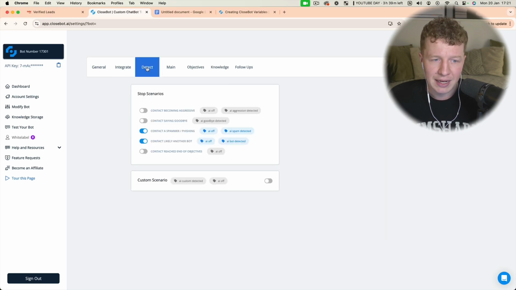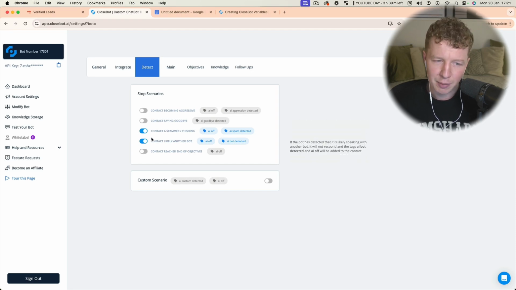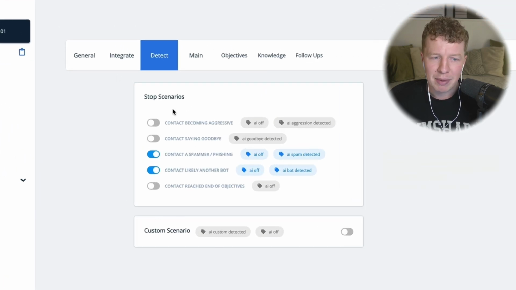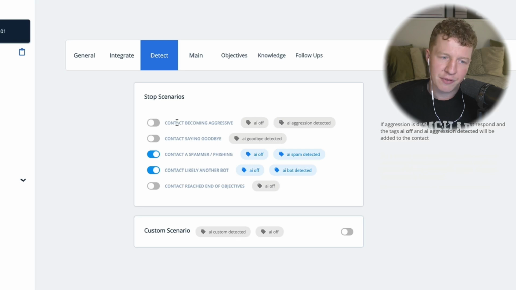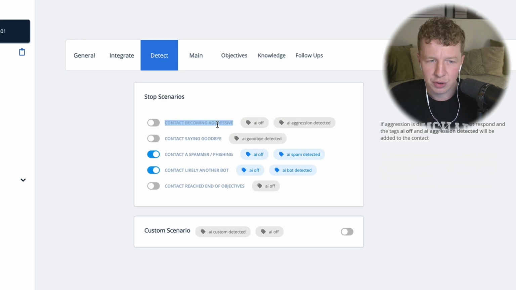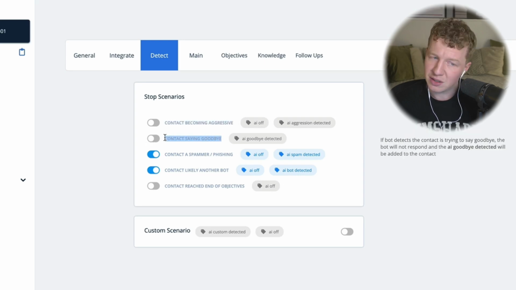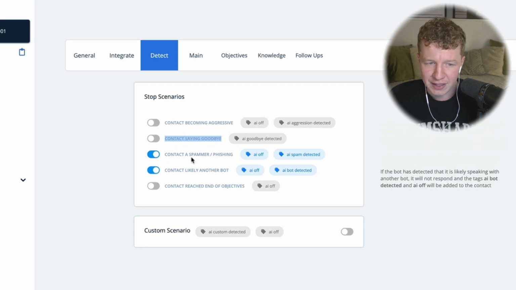We're going to go ahead and click on detect. Now I tend to just leave this as default. It's probably going to take a couple of these anyway. But basically, if the contact becomes aggressive, so the person your bot is interacting with, you want it to turn off or stop the bot. If the contact says goodbye, you want to stop the bot. I've left these unticked, but again, you can run it, and if you're finding that it's sending messages when it shouldn't be, you can come back into detect and flick these on or off.